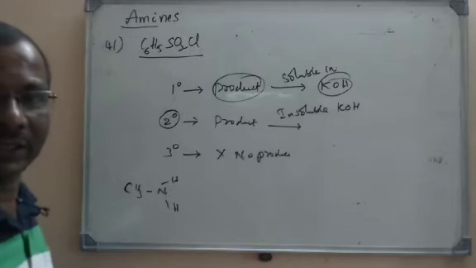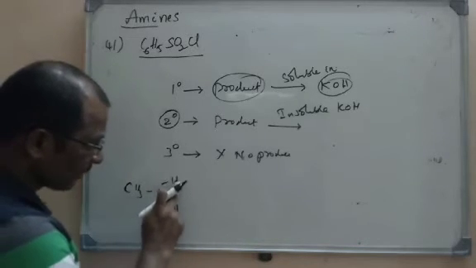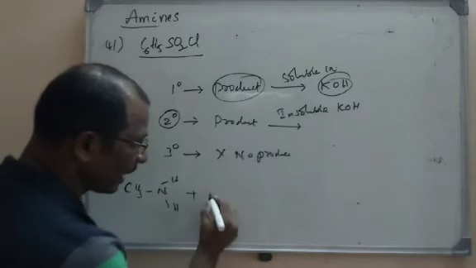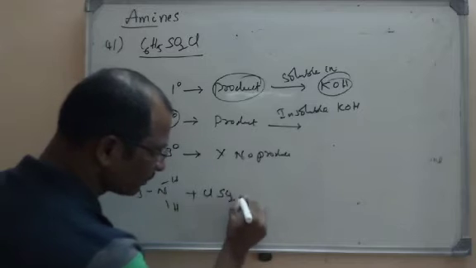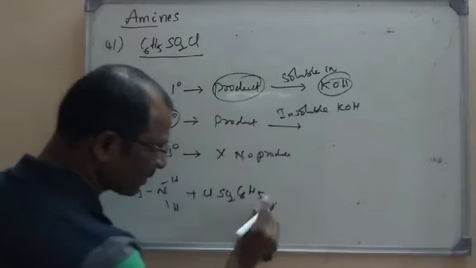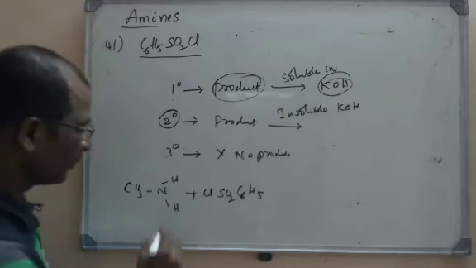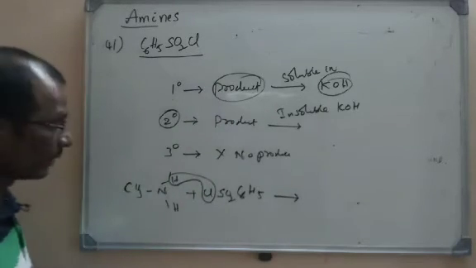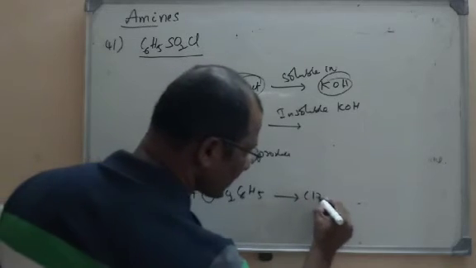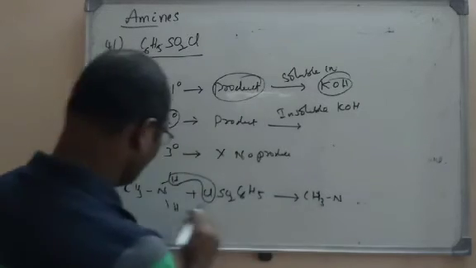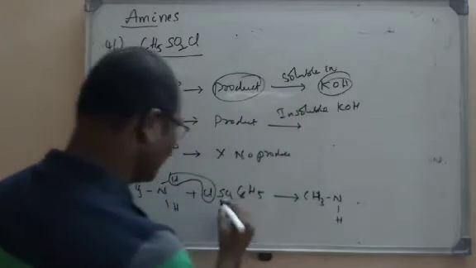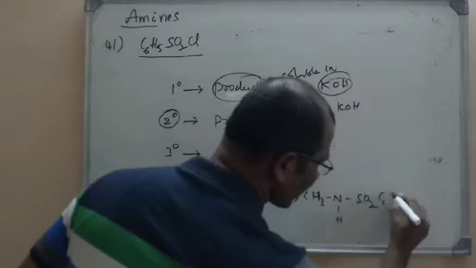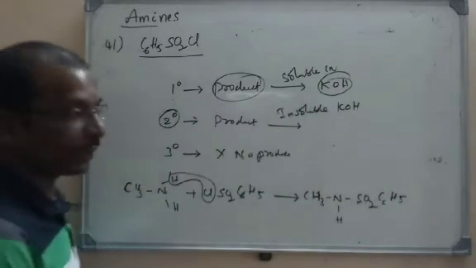So I will write one of the equations. Look here, CH3NH2, a primary amine, is taken. I will take Hinsberg reagent. What is Hinsberg reagent? C6H5SO2Cl. Now here what will happen? H and Cl will be removed. I am talking about a primary amine. So now what do we get here? CH3, here N, H, and here SO2, C6H5. So here we have a hydrogen.